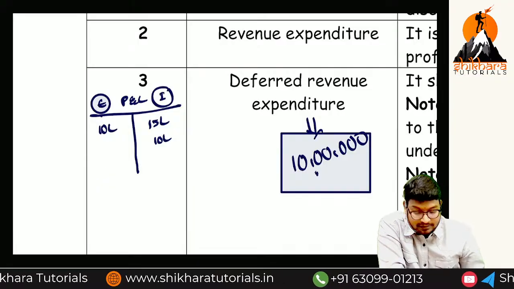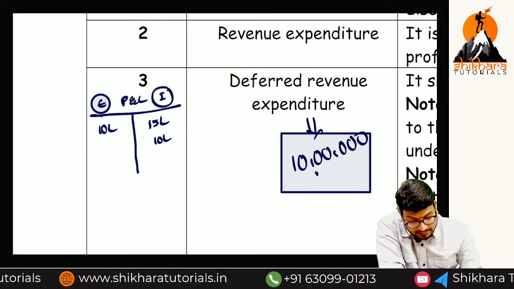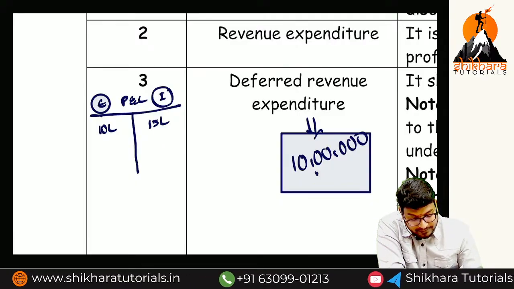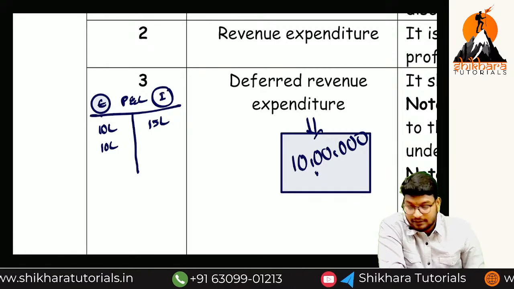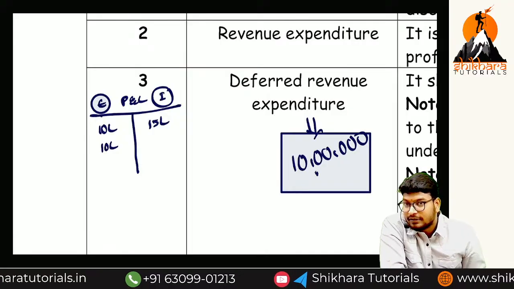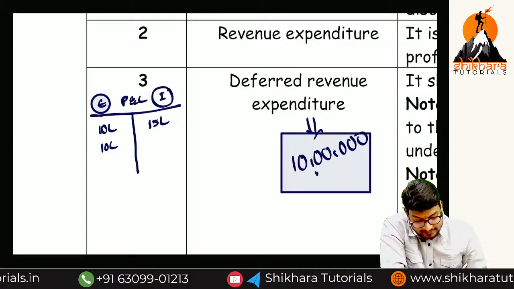Okay, how much loss are you going to get? 15 lakh loss. Oh, sorry guys, wait a minute. So put this expenditure on the expenditure side. Okay, now are you getting a loss or a gain? 5 lakh is the loss.